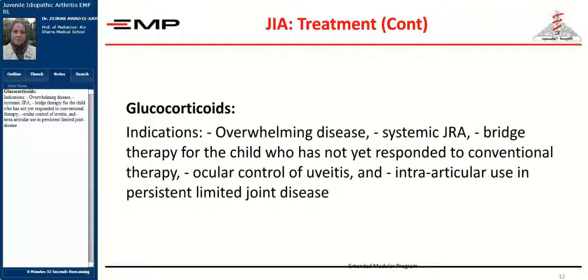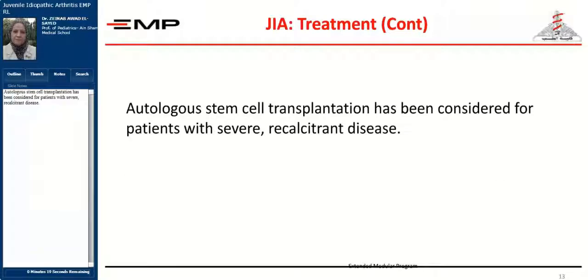Systemic onset disease can be given steroids in patients in the first 2 to 3 weeks of treatment with a disease-modifying anti-rheumatic drug until the drug starts to act. So it will bridge the patient through this period to minimize his agony until the drug starts to act. Afterwards, you will withdraw the steroids and continue on the DMARDs, the disease-modifying anti-rheumatic drug. It is given in patients with uveitis and can be used intra-articularly directly into the joint. Lastly, autologous stem cell transplantation is an option for patients with severe recalcitrant disease.